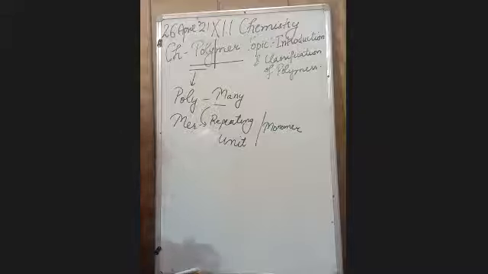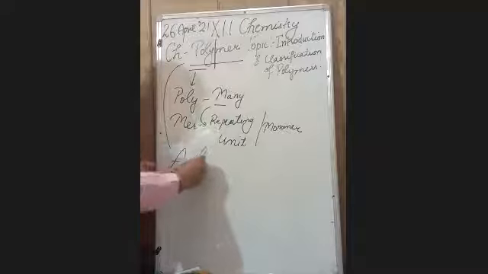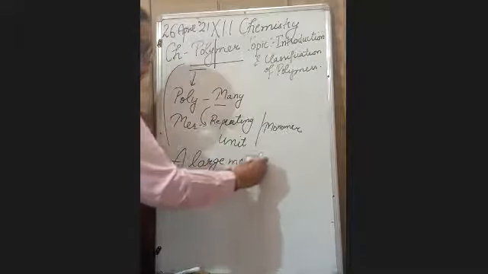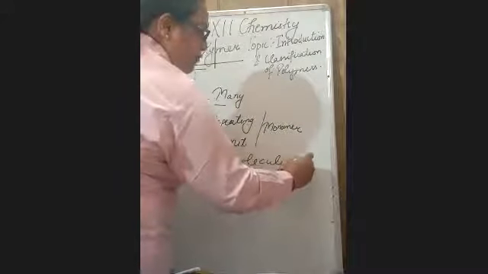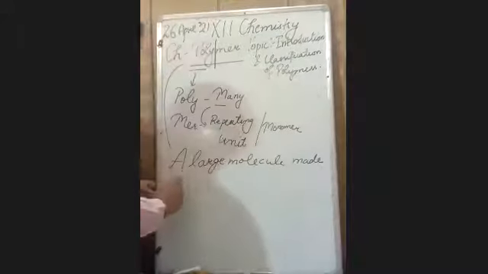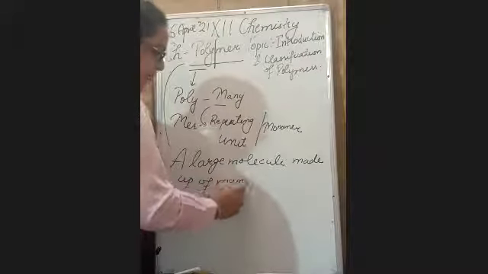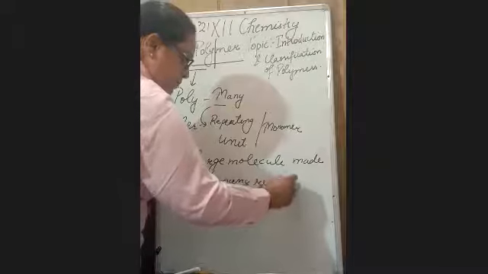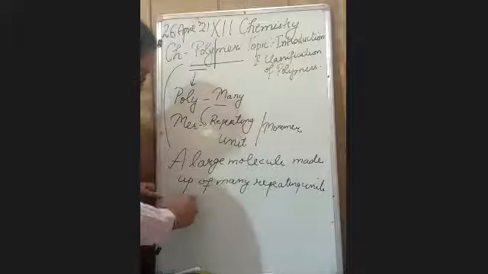So what is a polymer? A polymer is a large molecule, also known as a macromolecule, made up of many repeating units called monomers.